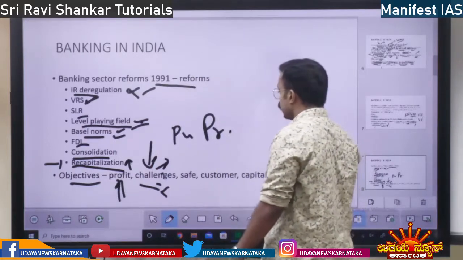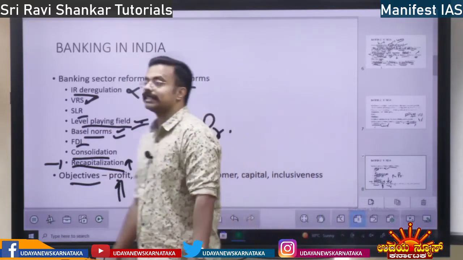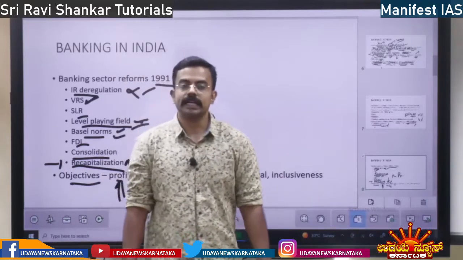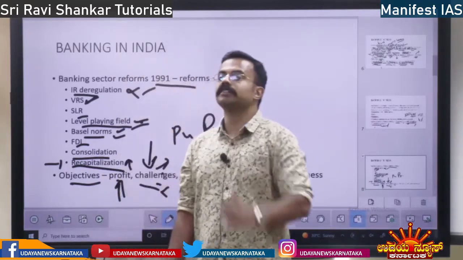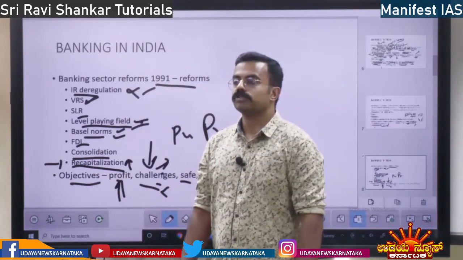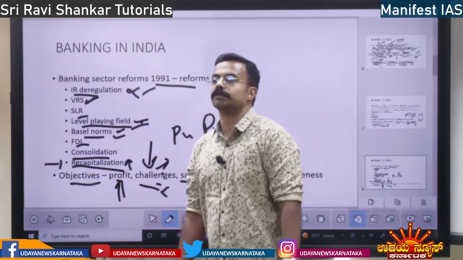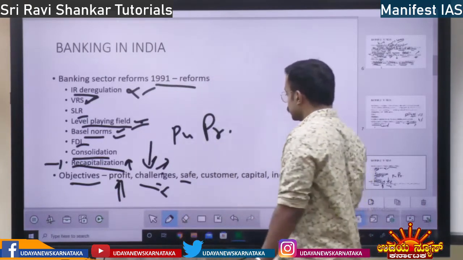That is the objective. Next, banking operations were made safe. Post 1991, banking operations got safe. There was no fraud in the banking operations. People did not lose their money unnecessarily.